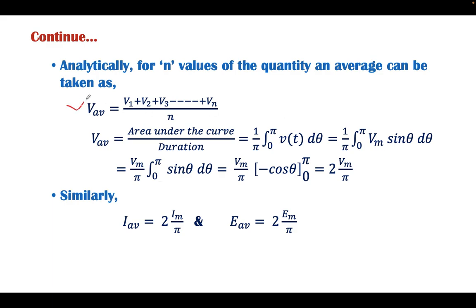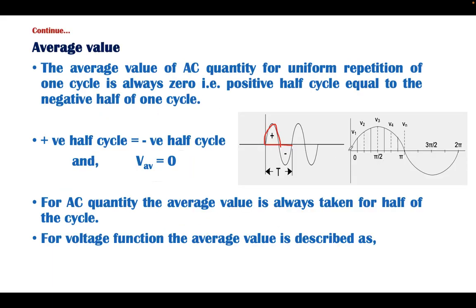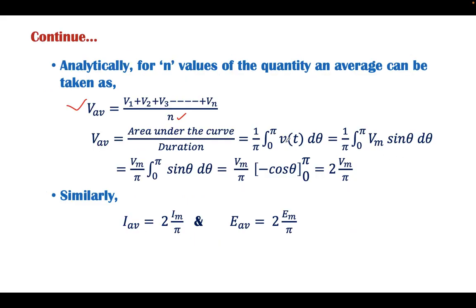Now, the average, by definition, is the sum of all the values divided by the total number. But mathematically, it can also be analyzed as the area under the curve divided by the duration. In an AC quantity, the area under the curve is given by the integration of the function varying from 0 to pi, since we have to find the average value between 0 to pi only. If we take 2 pi, then the average value will be 0. Therefore, we consider from 0 to pi. The duration is 0 to pi, and hence the limit will be 0 to pi. The function is voltage, and hence it is taken as Vt, varying as a function of theta, that is d theta.